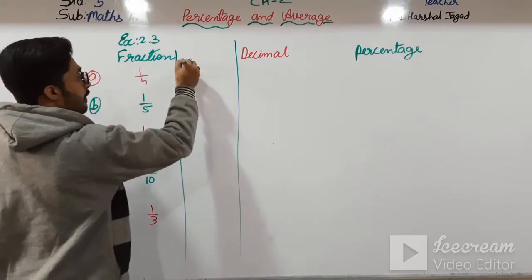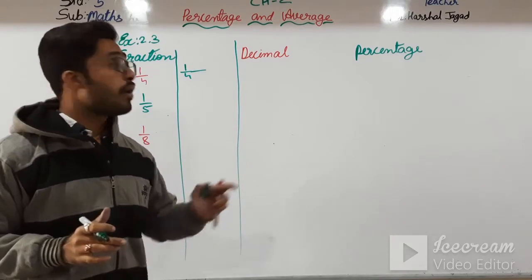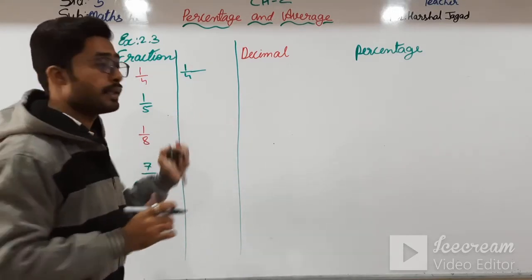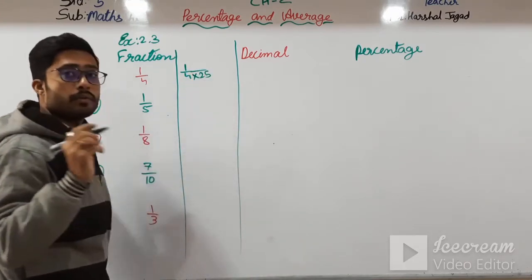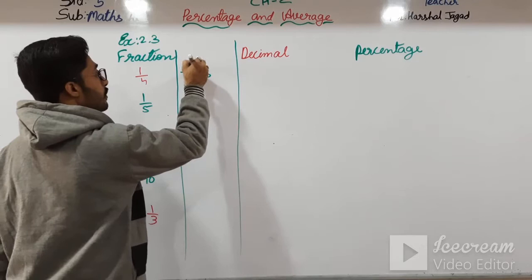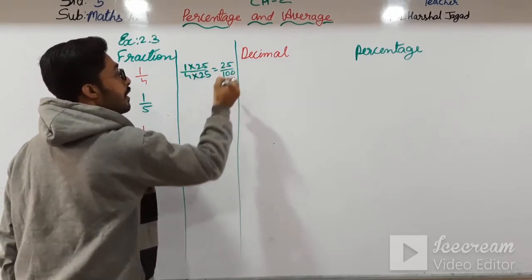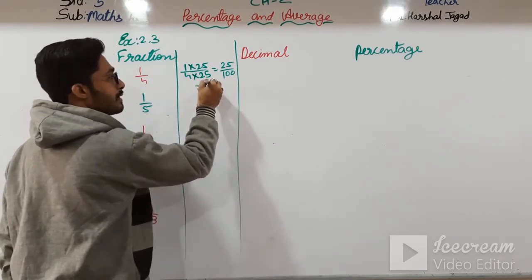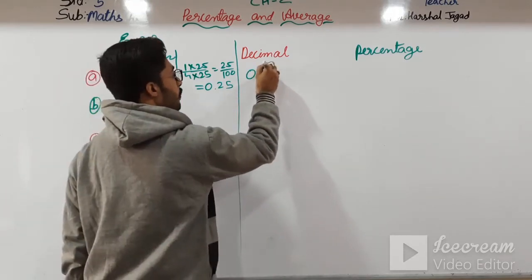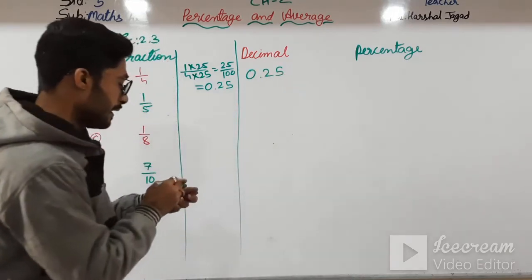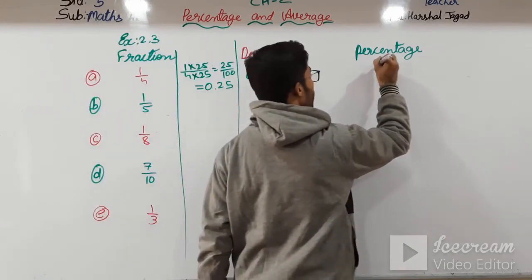So 1 by 4: if I multiply this with 25, 25 into 4 is 100, and here also 25, then we get 25 upon 100. We can simply write this as decimal 0.25, and 25 by 100 can be written as 25%.